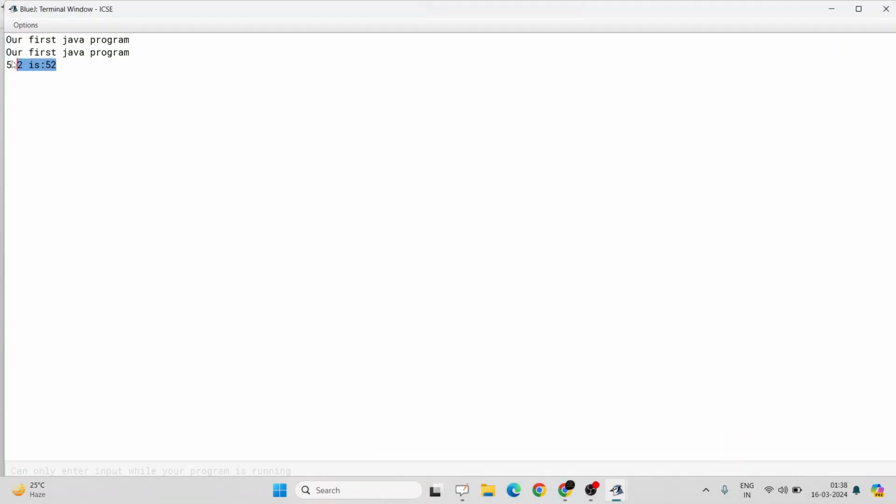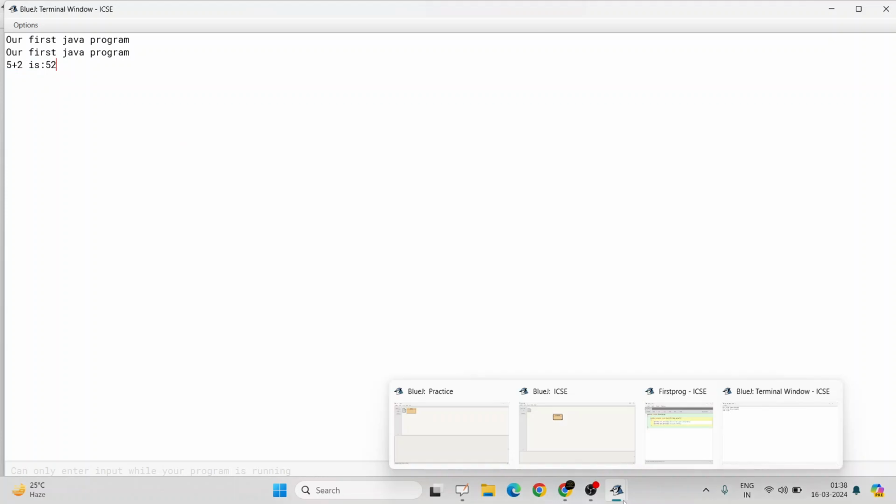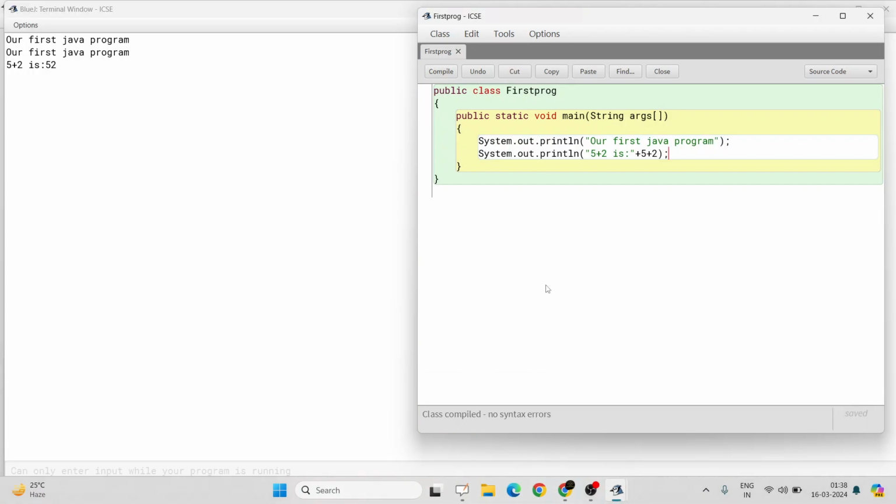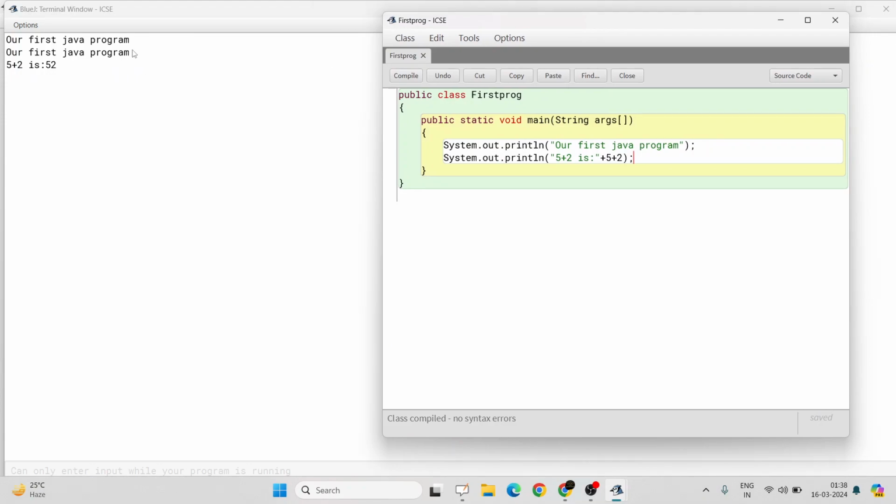Our first Java program and the output is 5 plus 2 is 52. Now what does this mean? 5 plus 2 is 52. What is happening? Okay, so let me explain. And one thing, why is our first Java program coming up again? Because I have not deleted this statement.